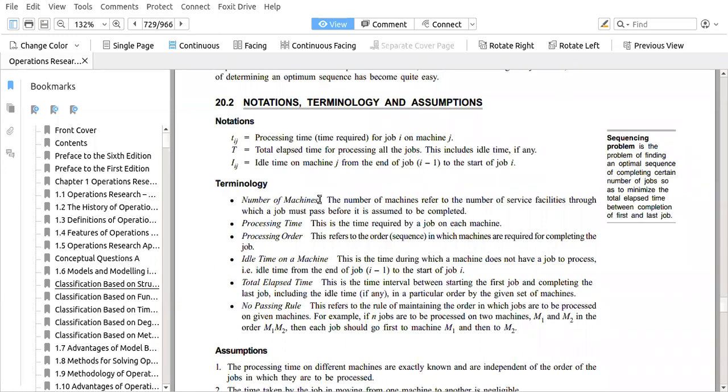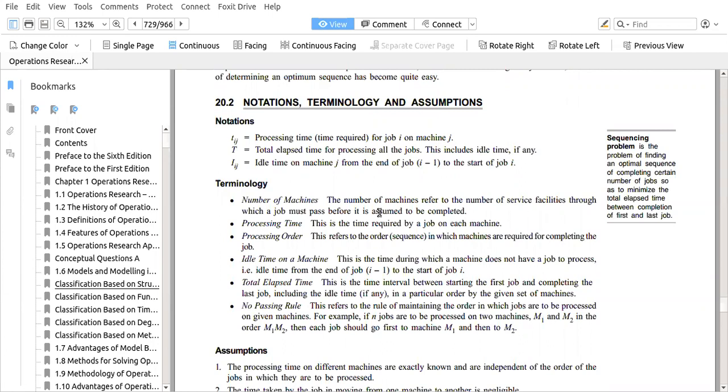So the number of machines is the number of facilities, that is the immigration office, the first facility. The second is you go to the belt to lift your luggage. The third is you get out of the airport and go to the cab booking counter. So there are three: immigration, the belt, and the cab counter. So number of machines are not only machines, not only a lathe machine, milling machine, and drilling machine. It can be facilities.